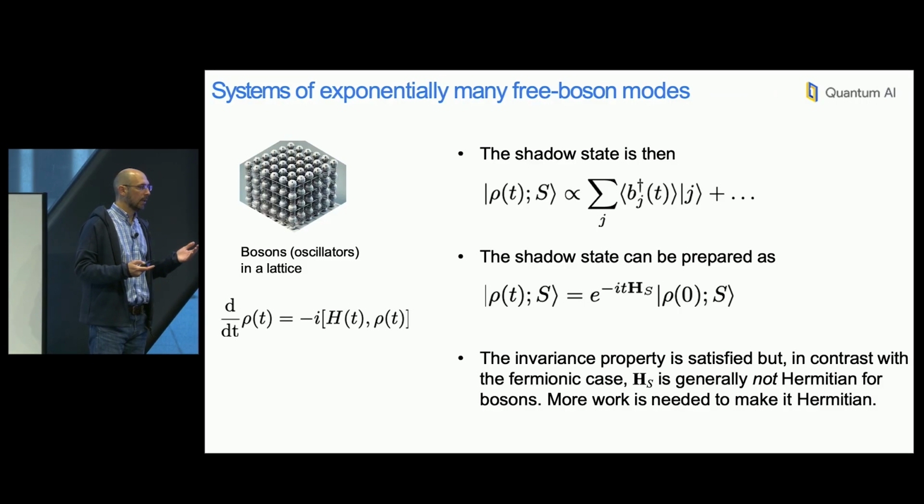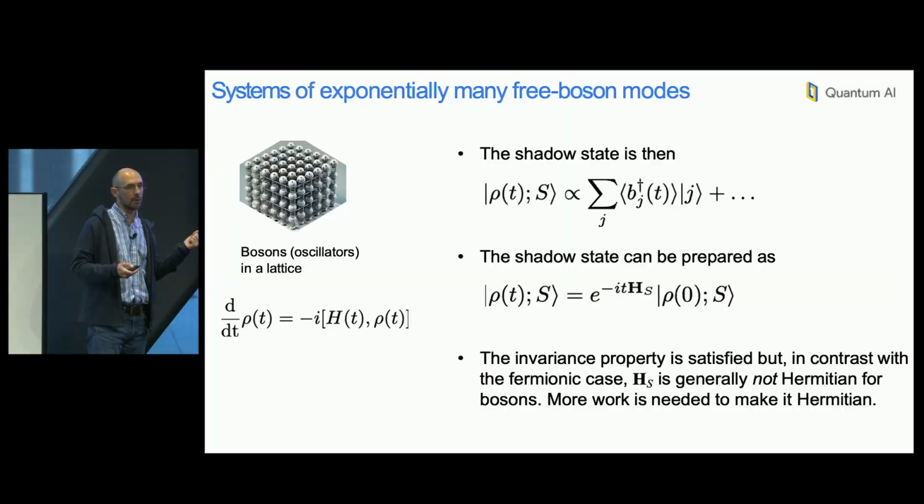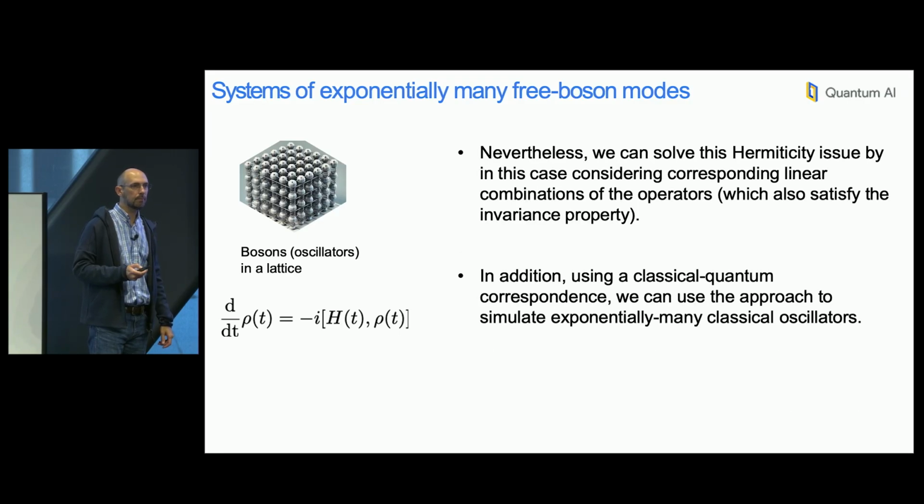We can also show that this invariance property is satisfied. Once you start computing commutators of quadratic bosonic operators with linear bosonic ones, you don't leave that space. Right? But in contrast to the fermionic case, as I mentioned at the beginning, this H_S is not going to be necessarily Hermitian for this case. So a little bit more work is needed for addressing the bosonic example.